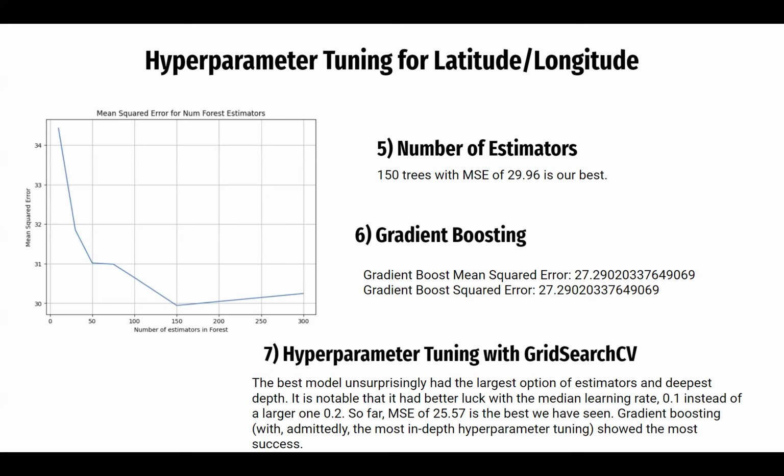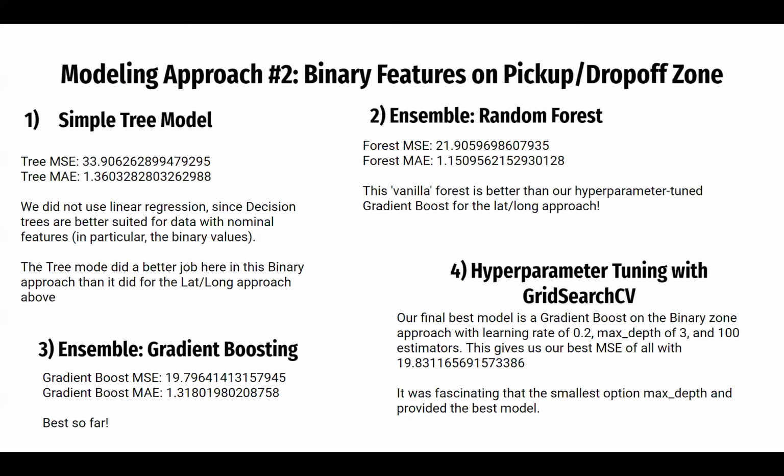And from there, we decided to consider whether boosting would give us an advantage. And we found that our initial boosting model brought us a few points down to around 27. And so since that was our best one so far, we decided to do a more intense hyperparameter tuning using grid search CV, and found that we were able to get mean squared error all the way down to 25.57, a significant improvement from our original around 40. And that taught us some interesting things. So thank you. Next slide.